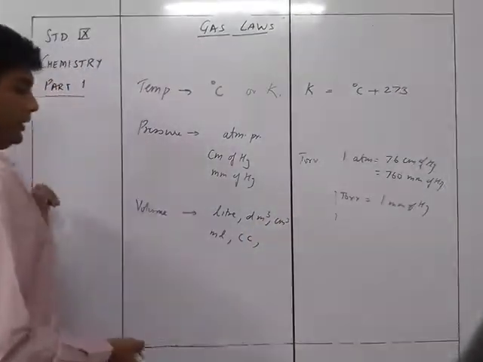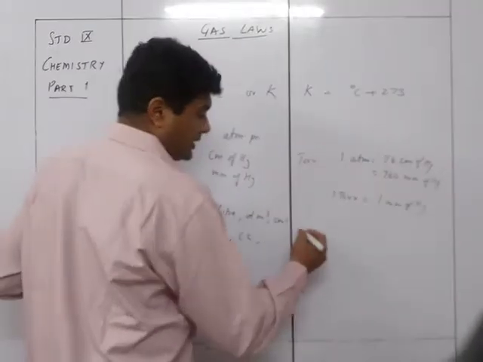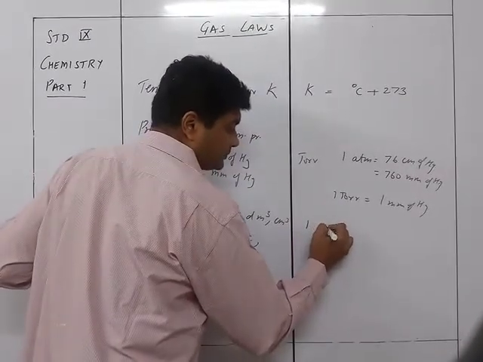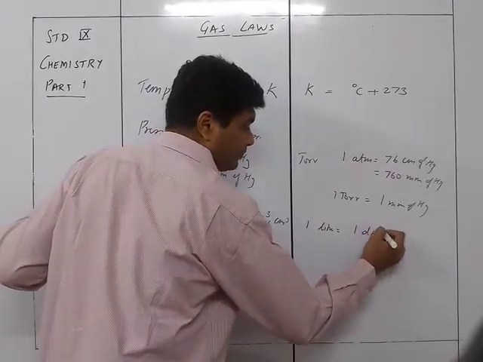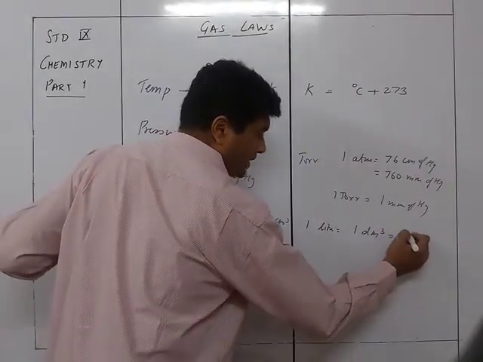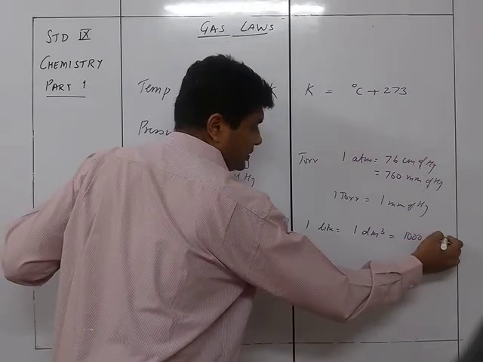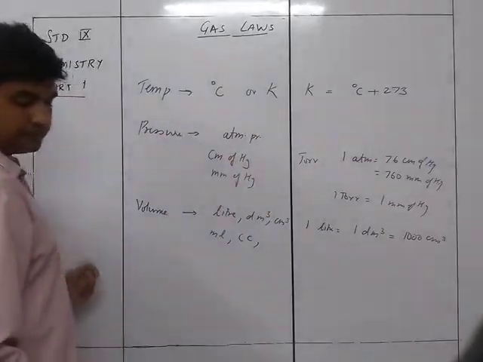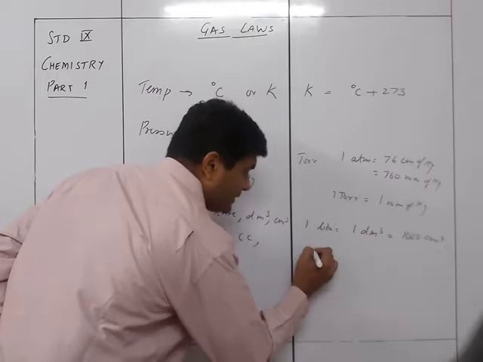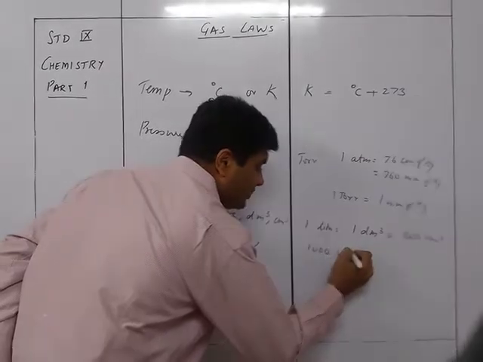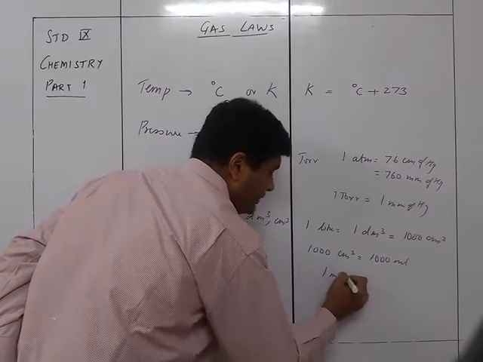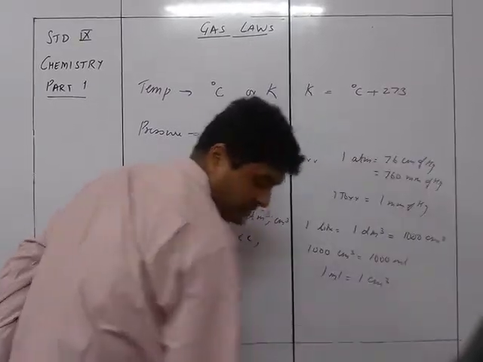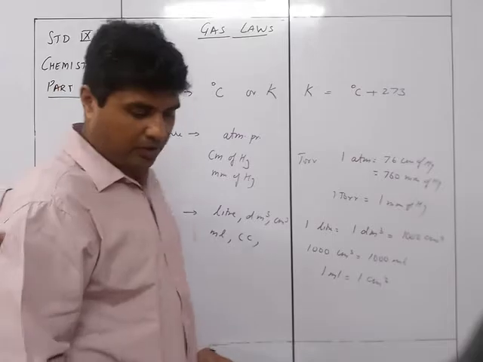So the relationship: 1 liter is equal to 1 dm cube is equal to 1000 centimeter cube, and 1000 centimeter cube is equal to 1000 ml. Therefore 1 ml is equal to 1 centimeter cube. That's the relationship of the volume.